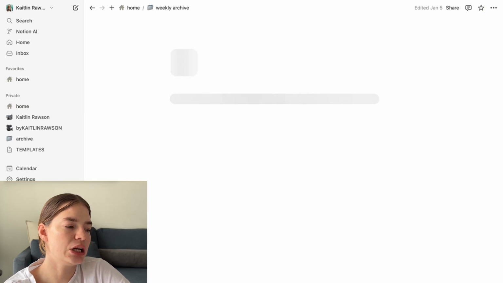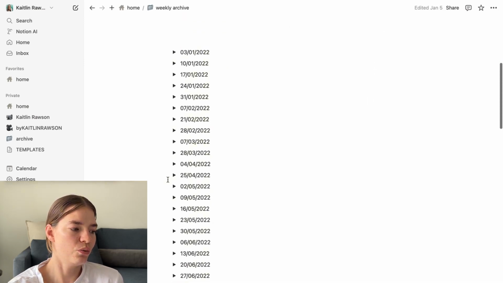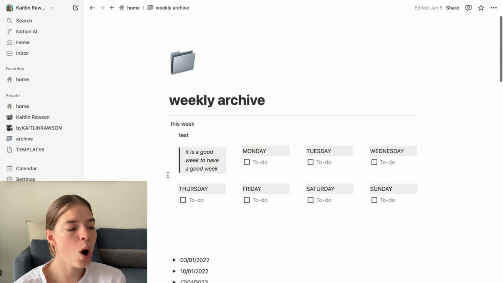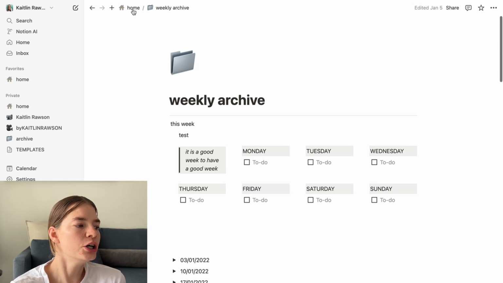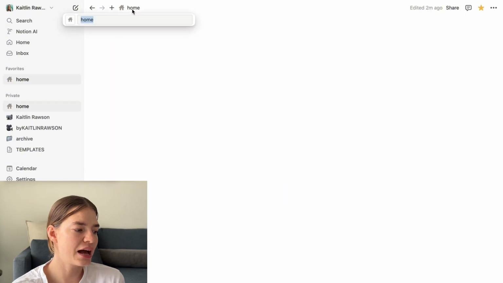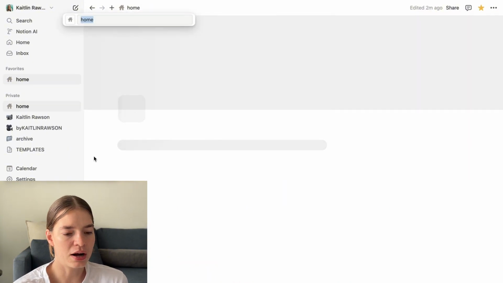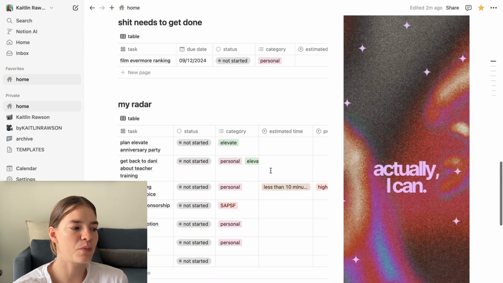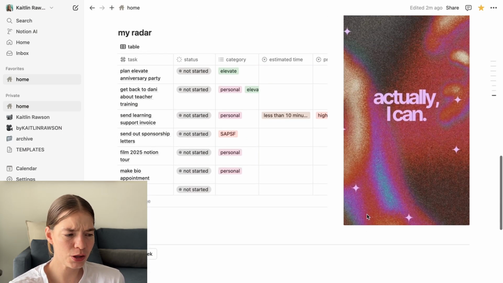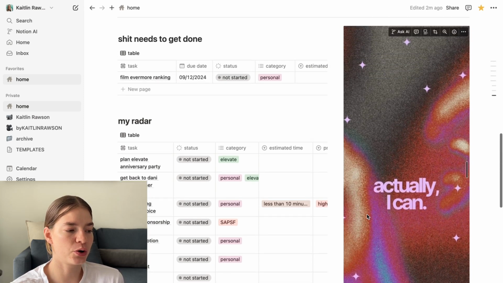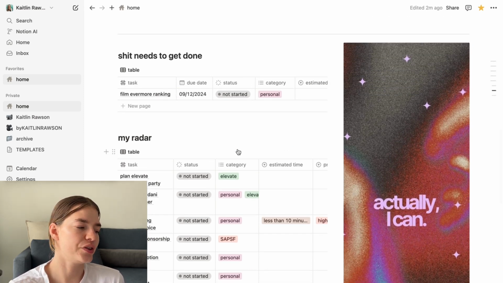So here you can literally go back and see all of the different weeks that I've been doing this for. And I like also having that as a diary almost to be able to go back on. So that's why I keep it like that, where I have that weekly archive, and it's the system that works for me at the moment. It's kind of a mishmash of the more complex database and the more simple bullet journal type spread. So yeah, I might eventually transition to mainly just focusing on this and using a combination of this and Google Calendar.